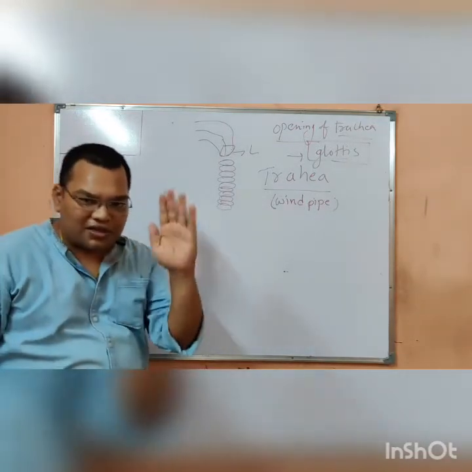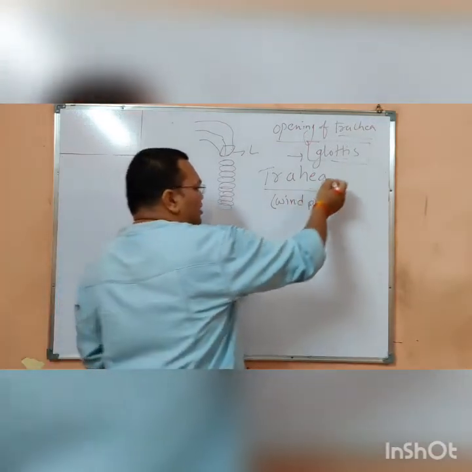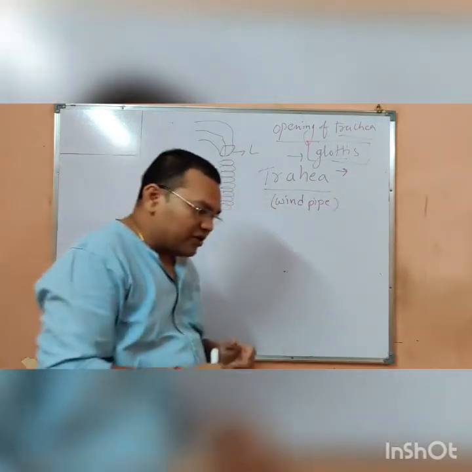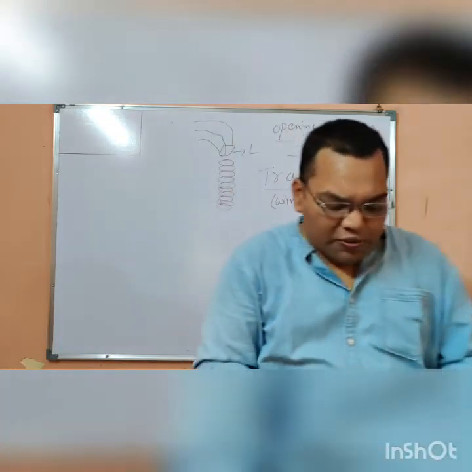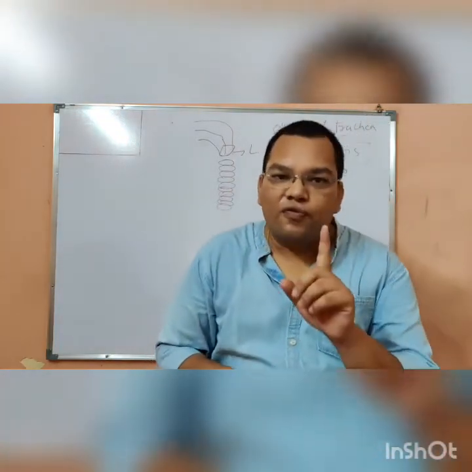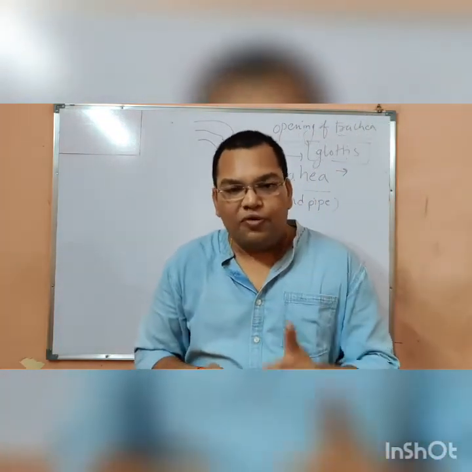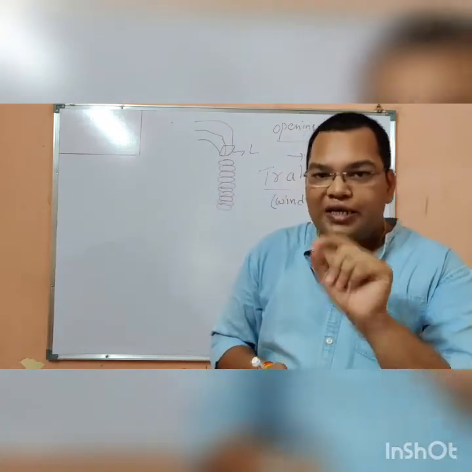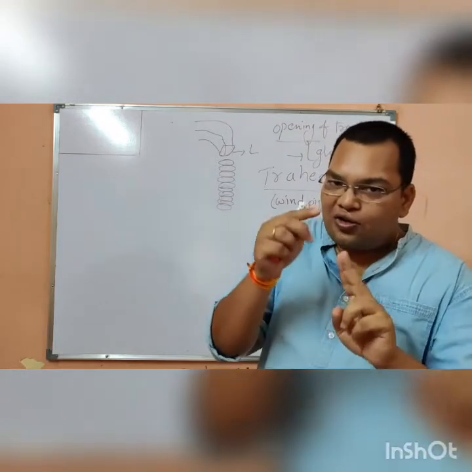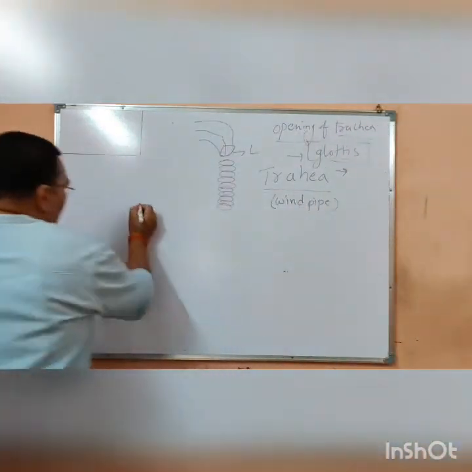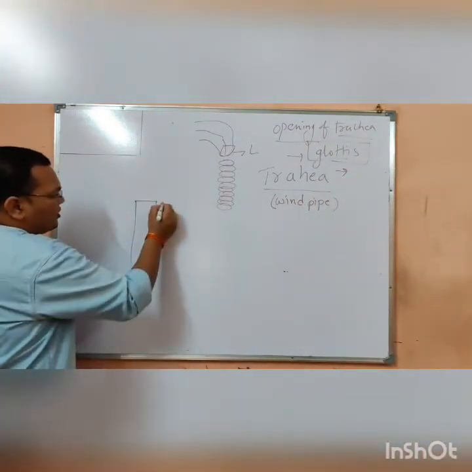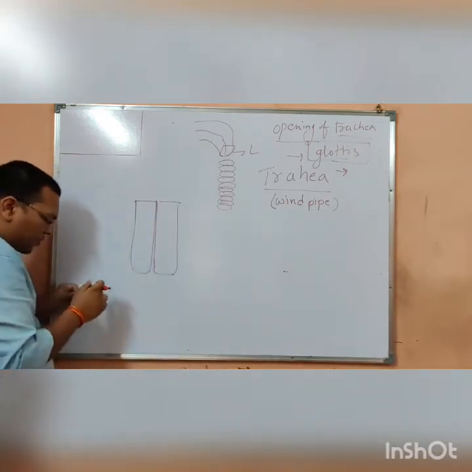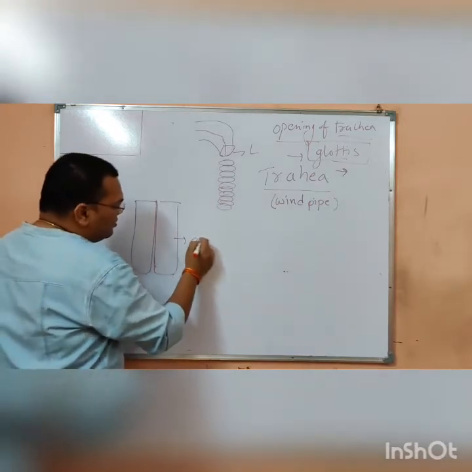And a flap-like structure is covering the glottis. Okay, now I am going to tell you this. Now the opening of the esophagus, the food pipe, is known as gullet. Gullet. And these are the two pipes, you can say. The one is the esophagus.